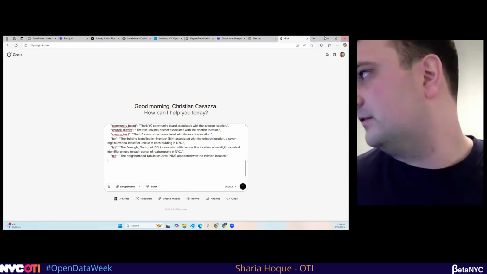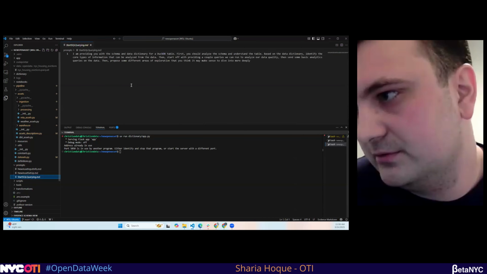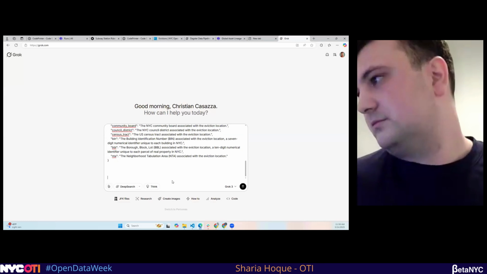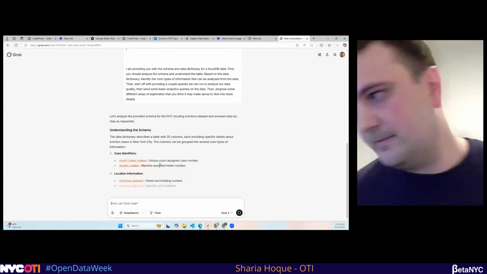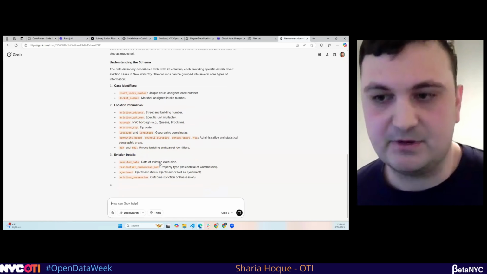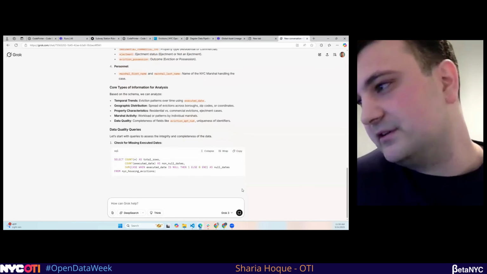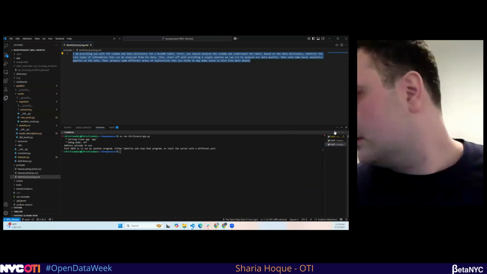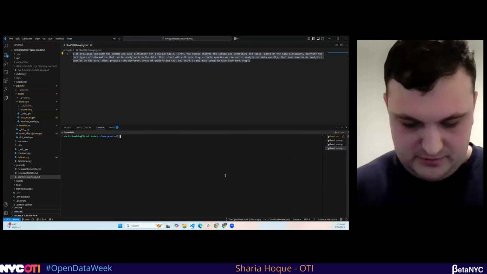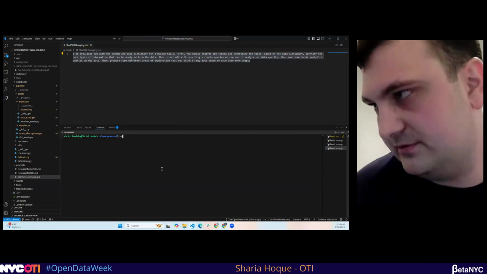Cool. Now we're going to go back here and give Grok another prompt for querying. So now, hey, I just gave you a dictionary. Let's make some queries about it. Cool. So now it's going to analyze the schema I just provided for the data set. So now it's going to know what it's doing, and then it's going to decide some stuff to do. It's going to give us some basic queries. Now let's see if these work. Go Harlequin. Oh, let's do this.